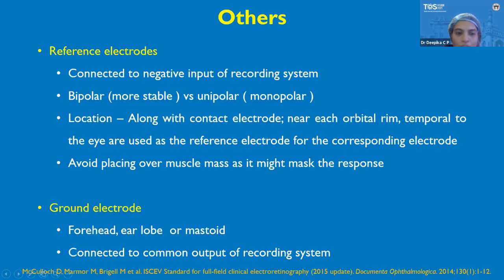So we should always avoid placing it over a muscle mass, as it may mask the response. It causes a lot of impedance. The ground electrode will be kept on the forehead, earlobe, or mastoid, and it is connected to the common output of the recording system.